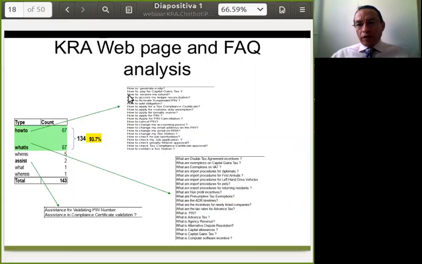Here we have some of the questions like how to generate an e-slip, how to pay for capital gain tax, how to receive my refund, how to add obligation, etc. Also, what are double tax agreement incentives, what are exemptions from VAT, what are non-profit incentives, what is advance tax, what is agency revenue, etc. All these questions come out from the KRA portal and also from frequently asked questions identified by the chatbot team.